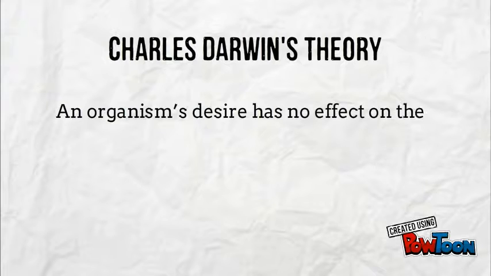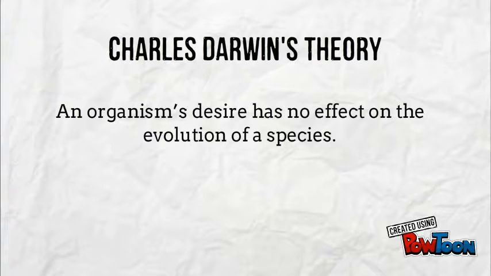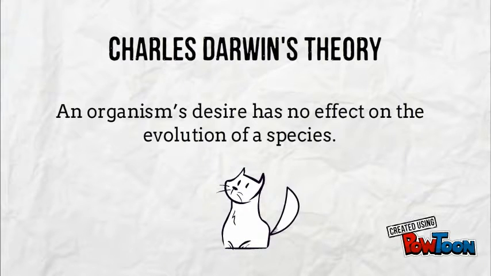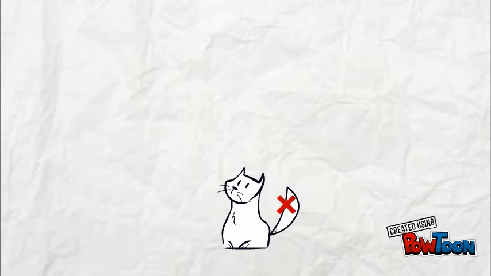Charles Darwin also believed that an organism's or animal's desire has no effect on the evolution of the species. For example, if a cat's desire is to have a longer tail, this would not occur and thus not be passed on to its offspring.